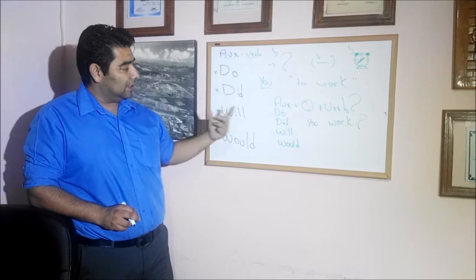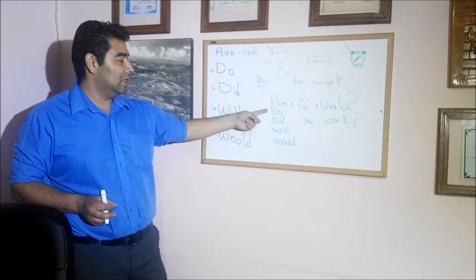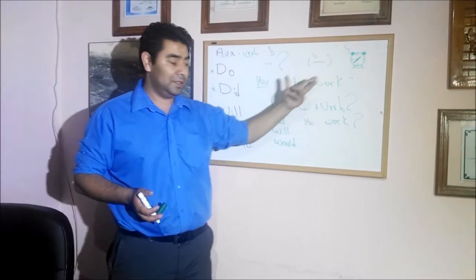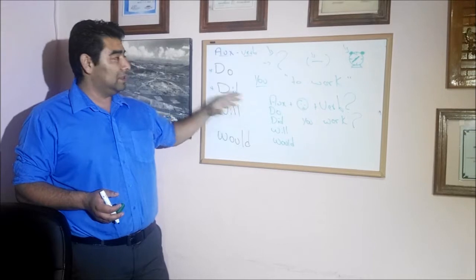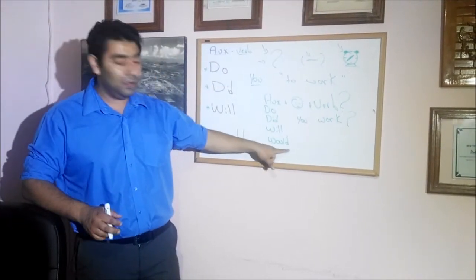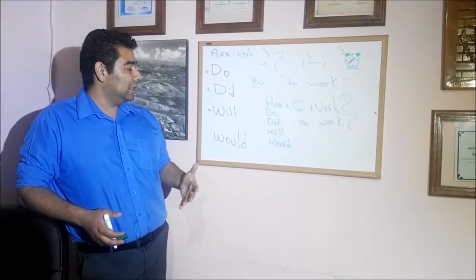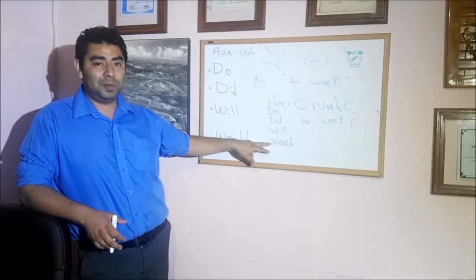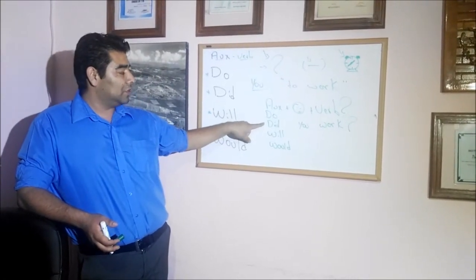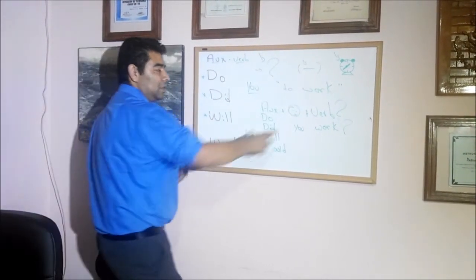When I listen do, I immediately know that it's present. If I use did in the question, I immediately know that it's in the past. If I use will, the tense, the time is in the future. And if I use would, the imaginary situation is present, right? Utilizo esto para situaciones imaginarias, hipotéticas, esto para situaciones en el futuro, acciones en el pasado o en el presente. Cualquier verbo funciona, cualquier sujeto.